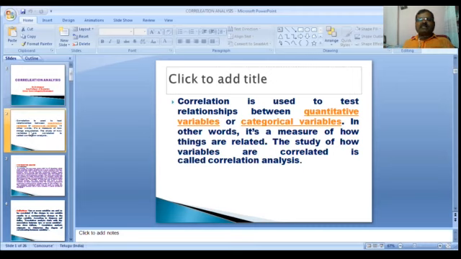Correlation is used to test relationship between quantitative variables or categorical variables. In other words, it is a measure of how things are related. The study of how variables are correlated is called correlation analysis.